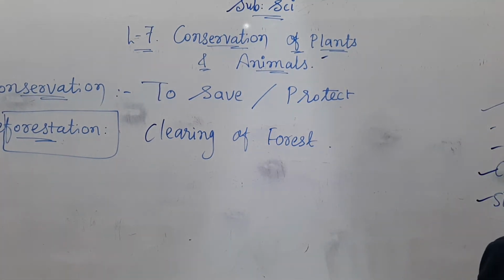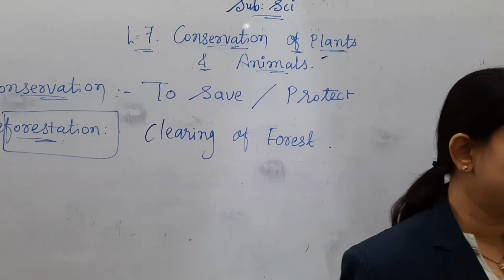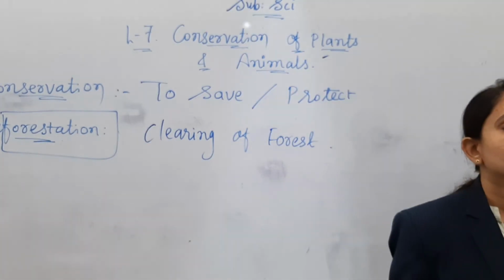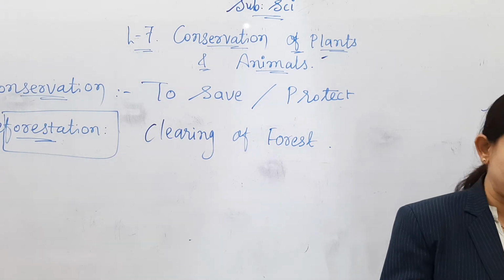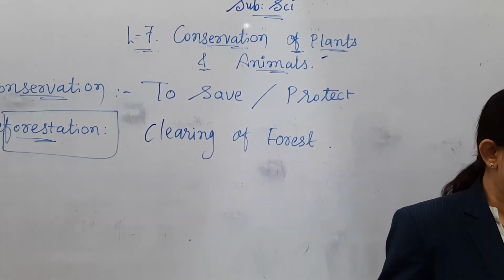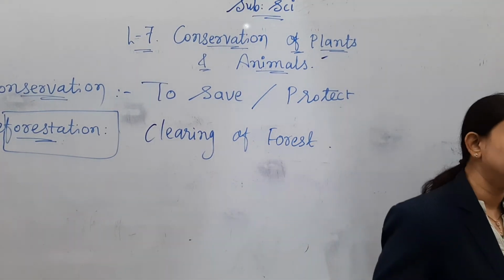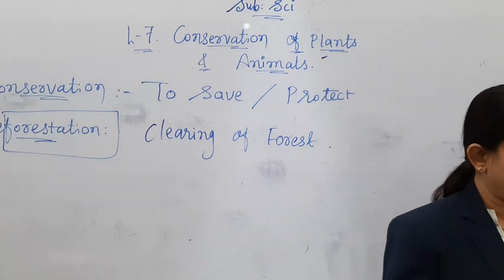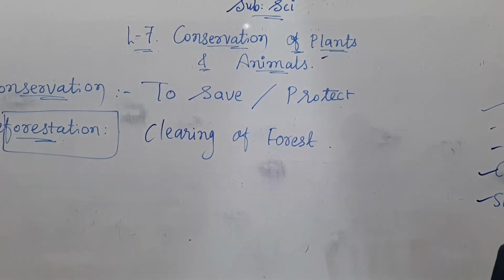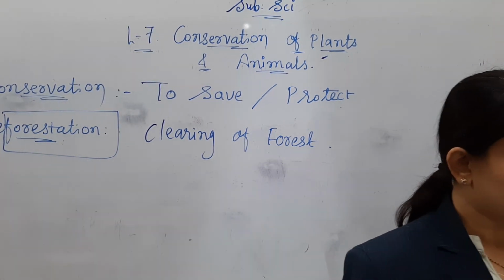Physical properties means its look. Okay, first layer, second layer, third layer, fourth layer, so its physical properties will be changed. Then plantation and vegetation are affected. Okay, if deforestation continues, then it will affect plantation and vegetation also.